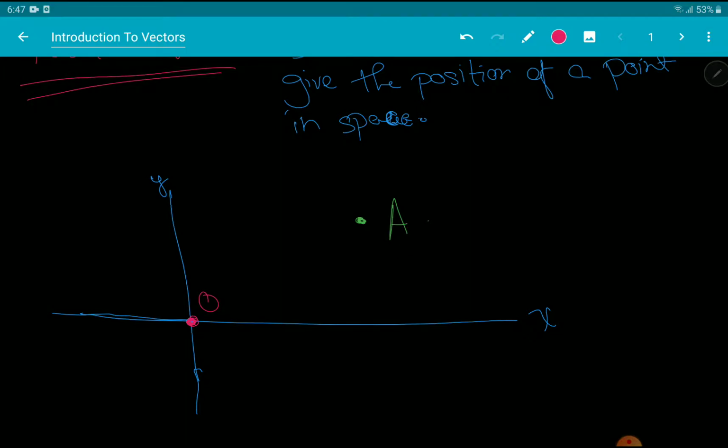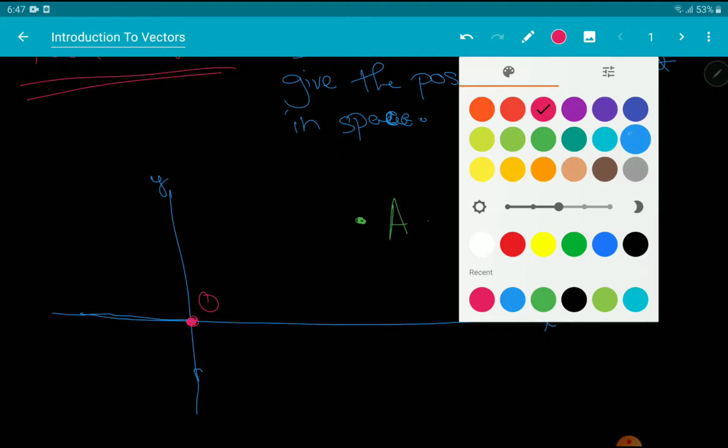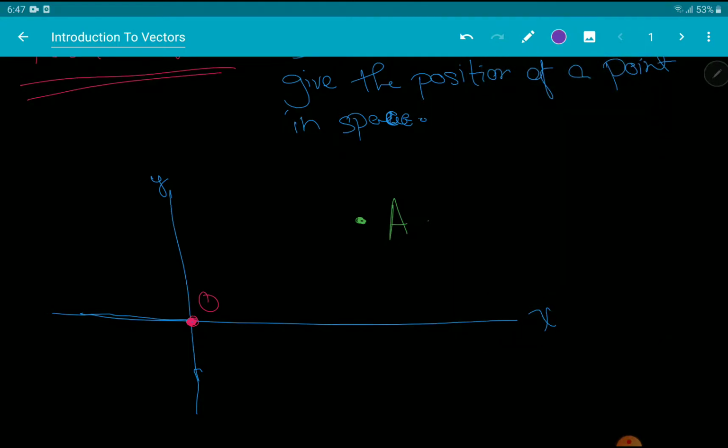And this is labeled O. So to define the position of A, we need to choose a reference frame, right? And for example, I've chosen this reference frame with an origin at this point. And now I can define the position of A relative to this point O.